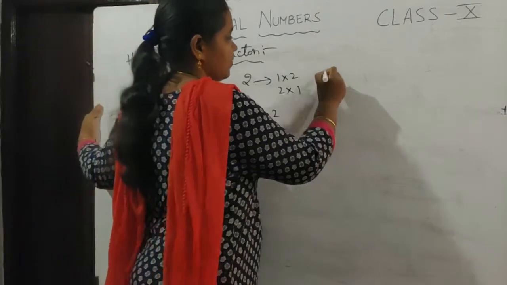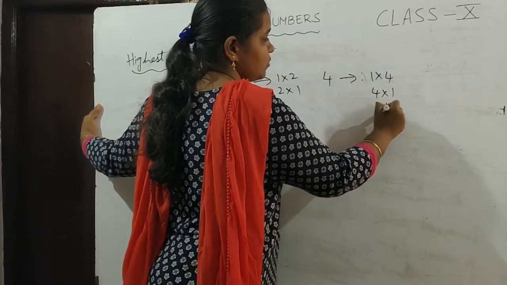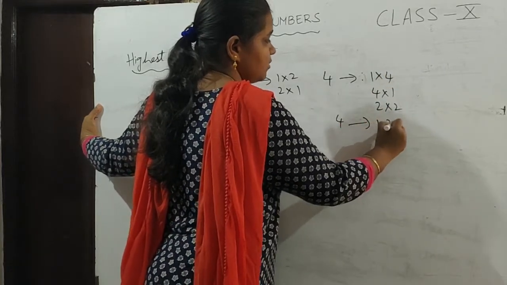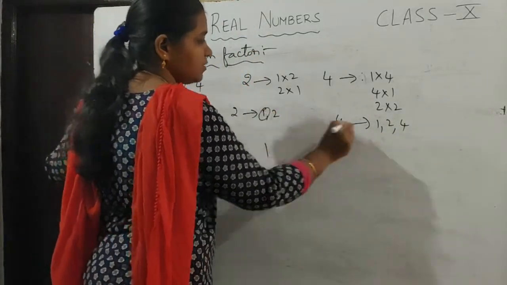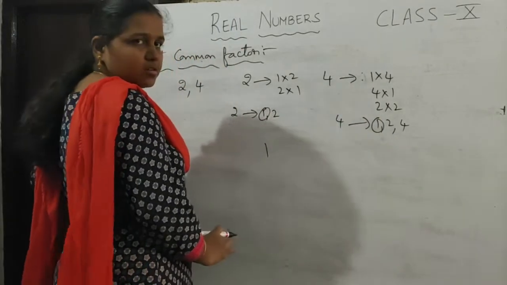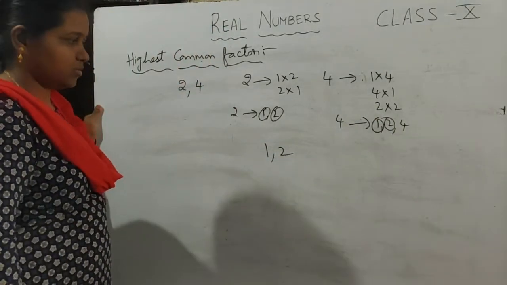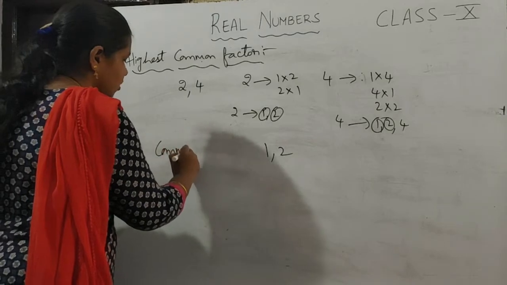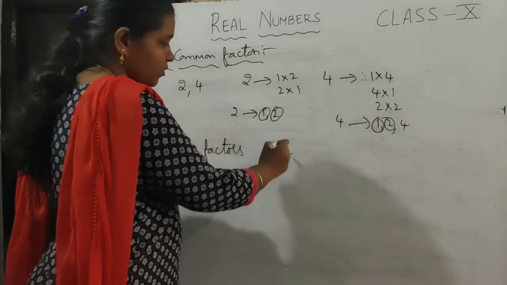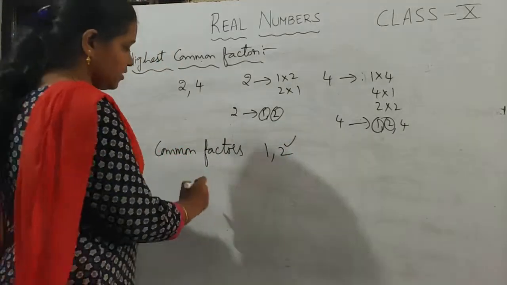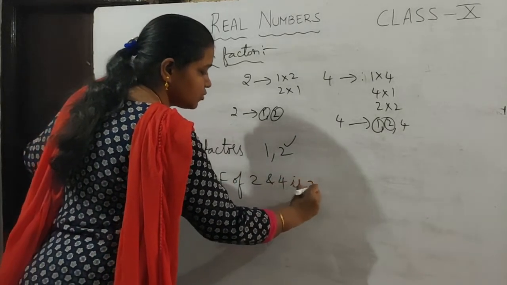Now similarly, if I take 4, 4 can be written as 1 into 4 or 4 into 1 or 2 into 2. So what are the factors of 4? 1, 2 and 4. Now what are the common factors for 2 and 4? 1 is there in both 2 and 4 and 2 is also there. So the common factors of 2 and 4 are 1 and 2. What is the highest one? 2. 2 is the highest common factor. So the HCF of 2 and 4 is 2.